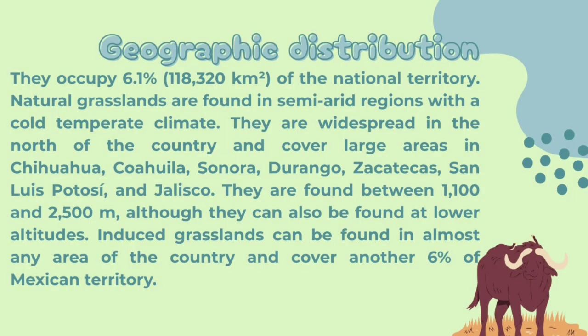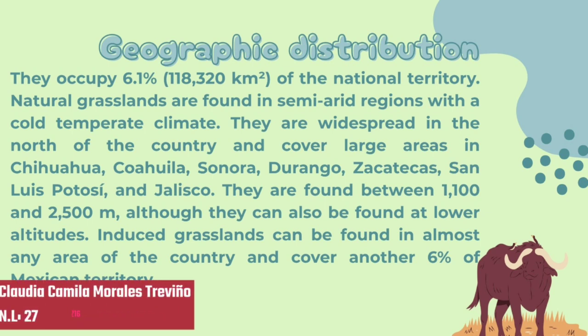Geographic distribution. They occupy 6.1%, 180,320 square kilometers of the national territory. Natural grasslands are found in semi-arid regions with a cold temperate climate. They are widespread in the north of the country and cover large areas in Chihuahua, Coahuila, Sonora, Durango, Zacatecas, San Luis Potosí, and Jalisco.